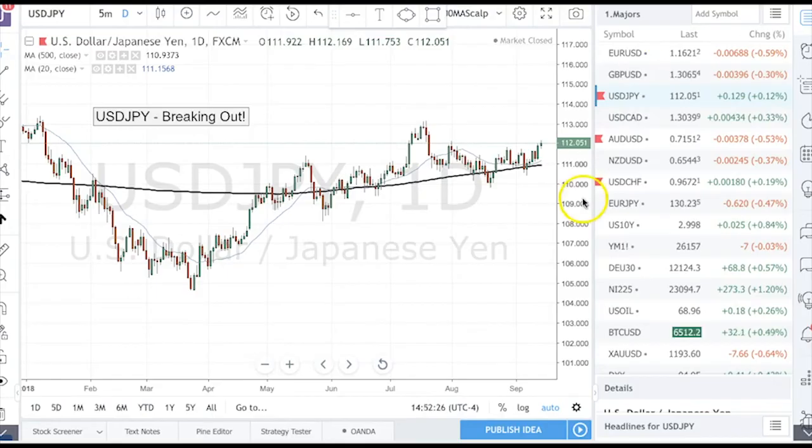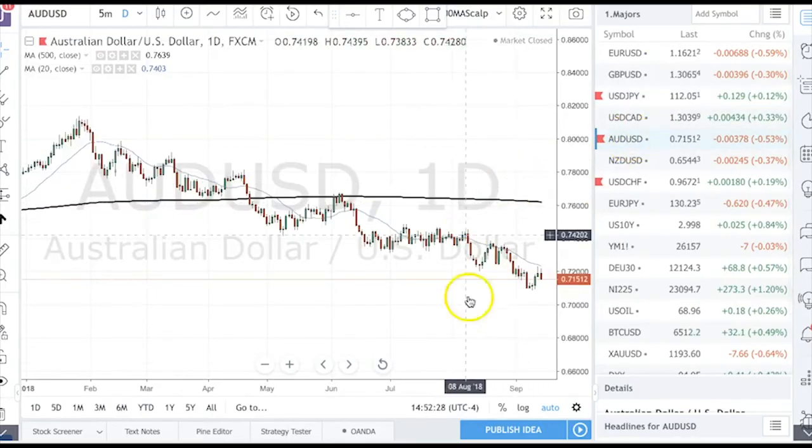Let's take a look at the charts here, though, because that's where the interesting action lies. So here's the Aussie. Last week, if you were trading this to the short side, you probably got clipped out above the 72 level.